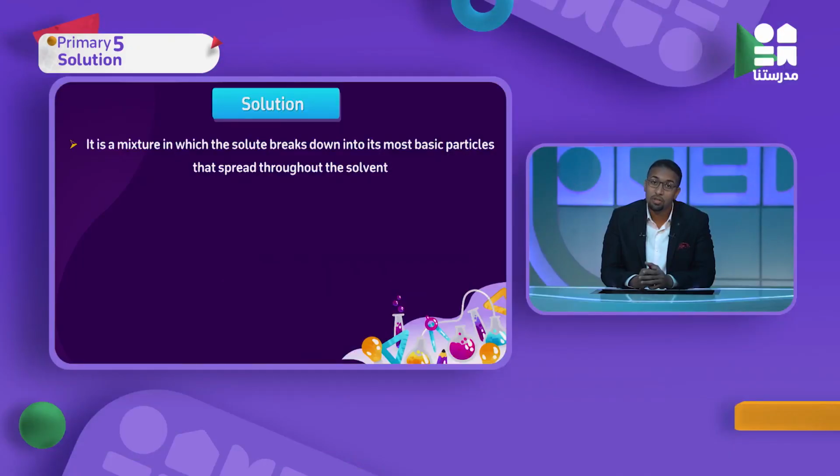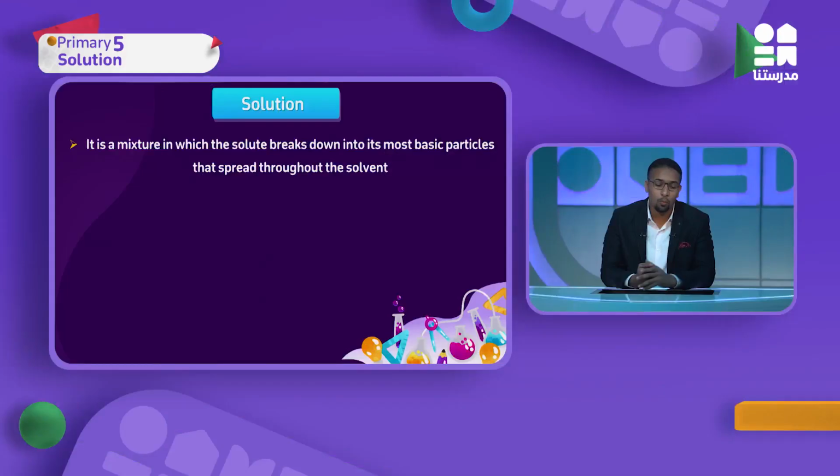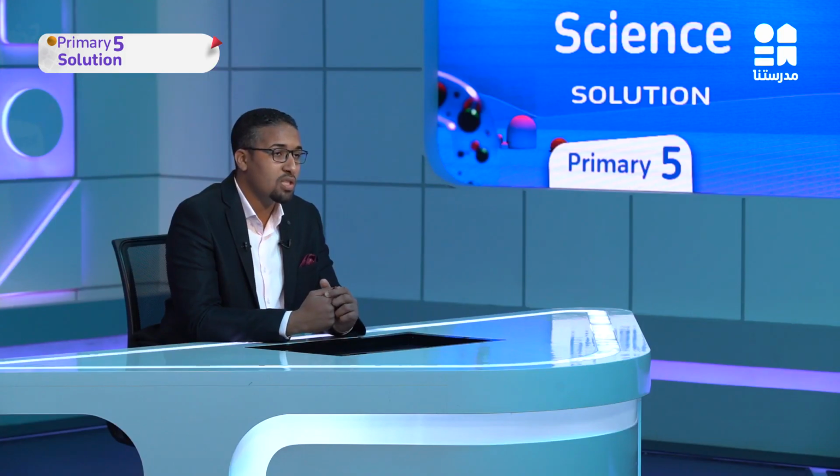So let's know what a solution is. Solution is a mixture. Why a mixture? Because it consists of more than one type of particles; we said 2, 3, 4, more than one. Solution is a mixture in which solute breaks down into its most basic particles that spread throughout the solvent. Spread throughout the solvent means disappear in the solvent.